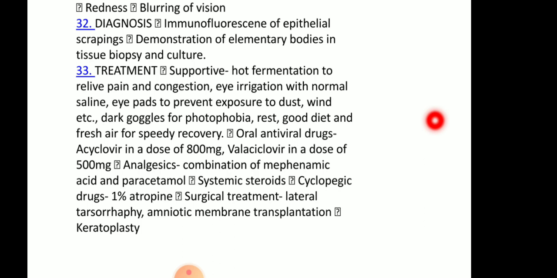Systemic steroids sometimes given, cycloplegic drugs like 1% atropine, and surgical treatment like lateral tarsorrhaphy, amniotic membrane transplantation and keratoplasty. These are the treatments.